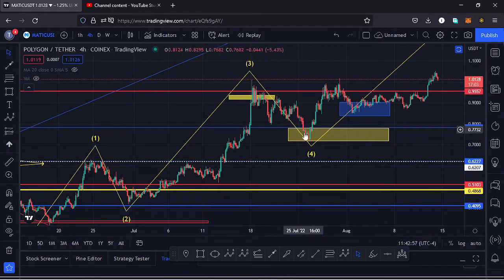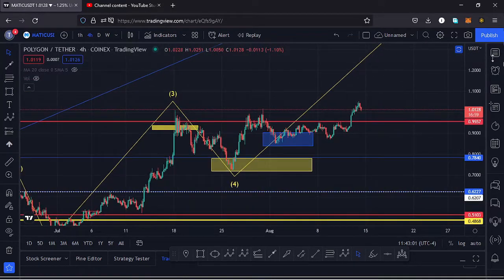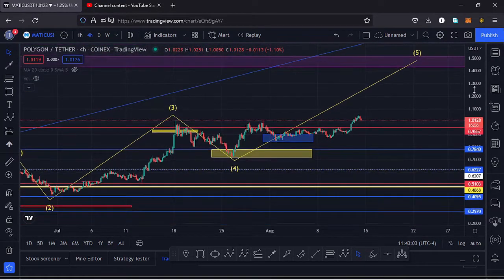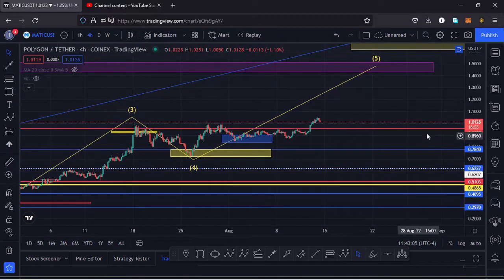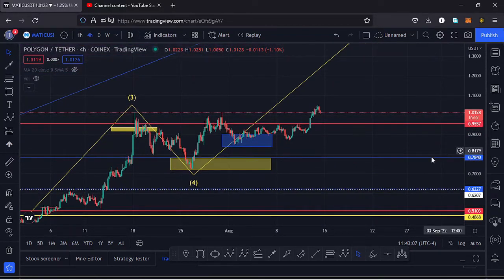We retraced into that yellow target area, then we started to see a very nice bounce to the upper side in a wave 5. And within a wave 5, I also expect to see fractal waves in formation. And what I have here on the chart, this I can term as the first wave of that fractal wave within a wave 5.